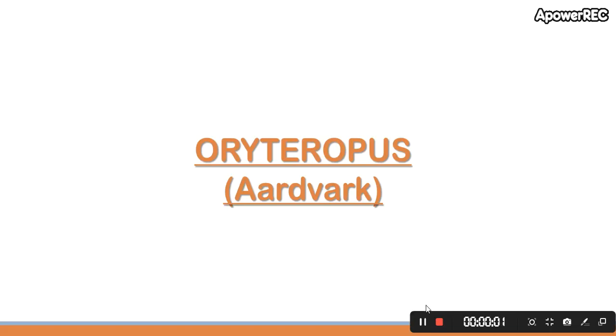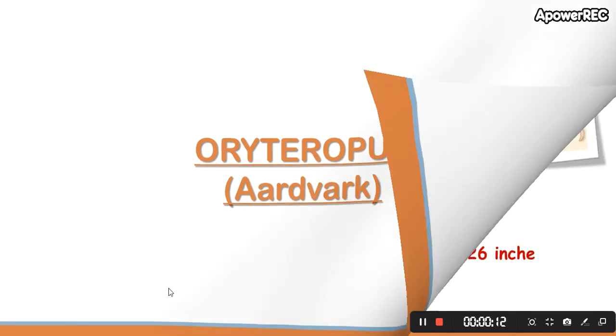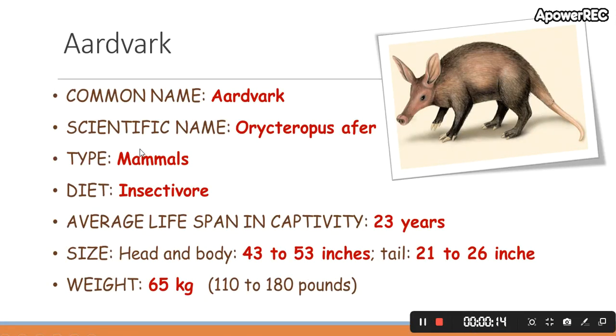In the last video, I had discussed the order Tubulidentata. So in this video, I will be starting with its example, Orycteropus or aardvark. Aardvark is the only species in this order. These are some of the facts of aardvark.